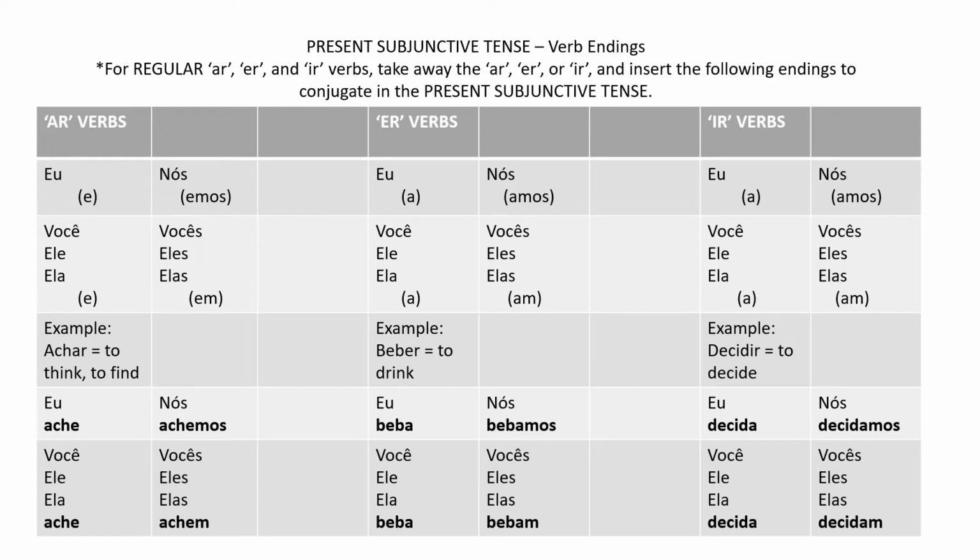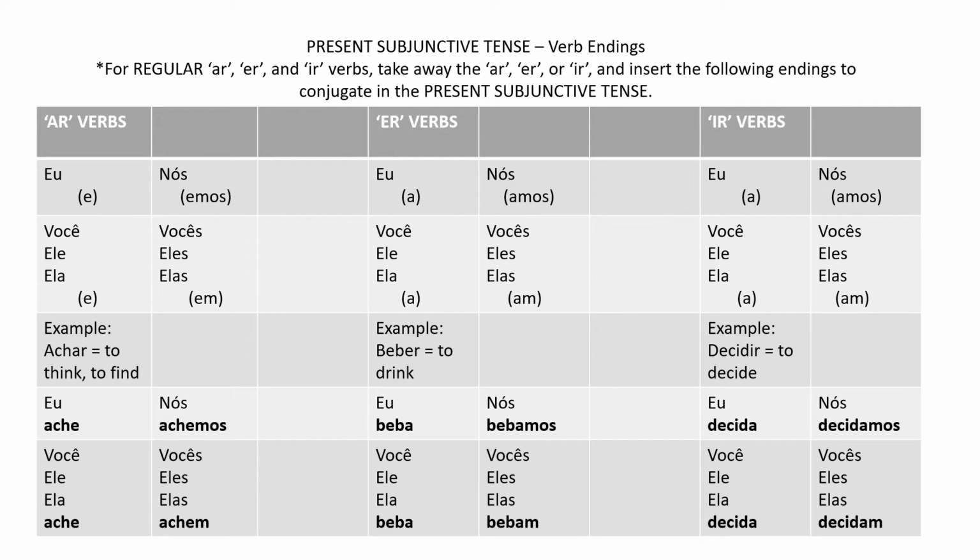So let's start with the AR verbs. For the eu form, you drop the AR and add an E. Você, ele, ela, drop the AR and add an E. Nós, drop the AR and add an EMOS, emos. And for the vocês, eles, elas, you drop the AR and add an EM, em.